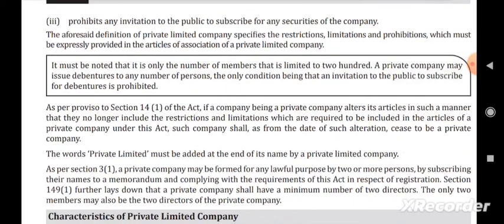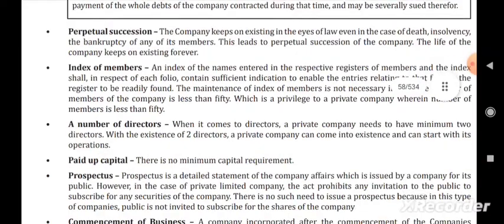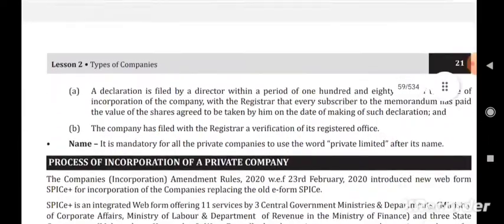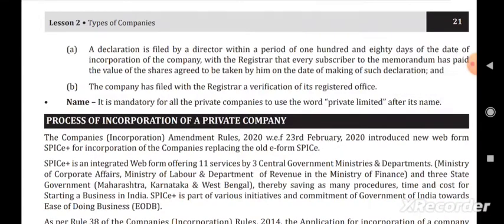Next we have the characteristics of a private company. What are the characteristics? Members. To start a company, the minimum number of members should be 2, and the maximum number of members should be 200. Liability, perpetual succession, index of members, number of directors, paid up capital, prospectus, commencement of business, and the company's name should end with the words Private Limited. So you can just read it. It is easy to understand.